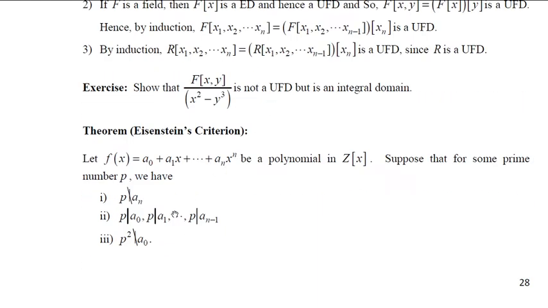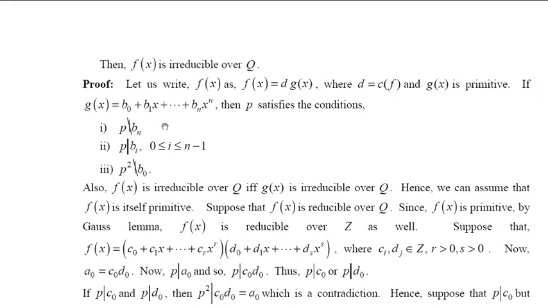So whenever a question is given to verify whether the given polynomial, which is an integer polynomial, is irreducible over Q, we can try this theorem. Now let's see the proof. Let us write f(x) as d times g(x), where d is the content of f and g(x) is primitive. We know we can write it in this form by the earlier results.